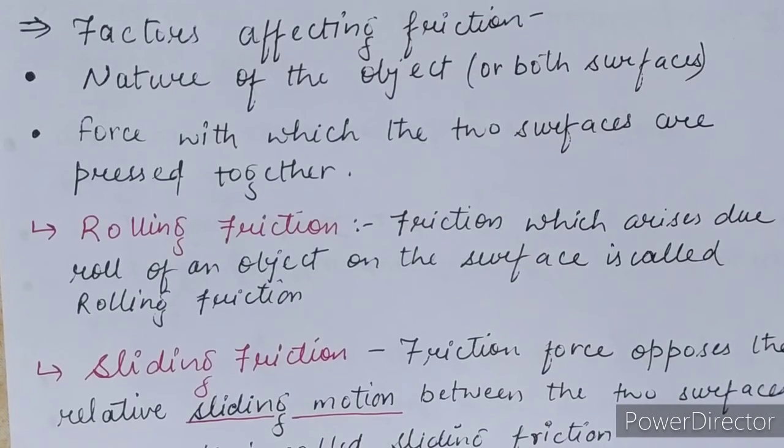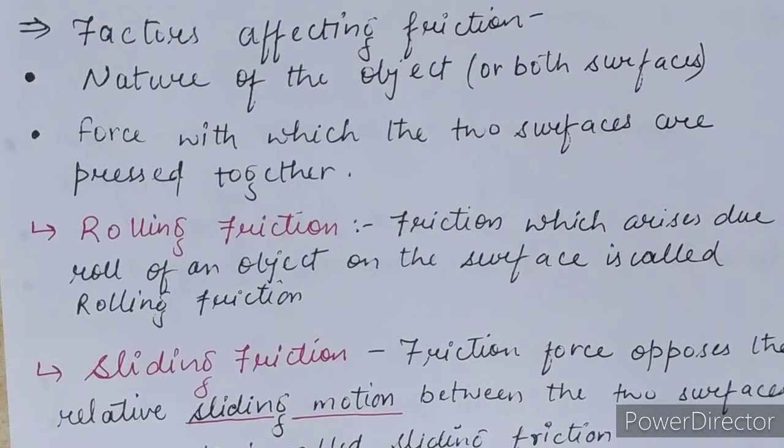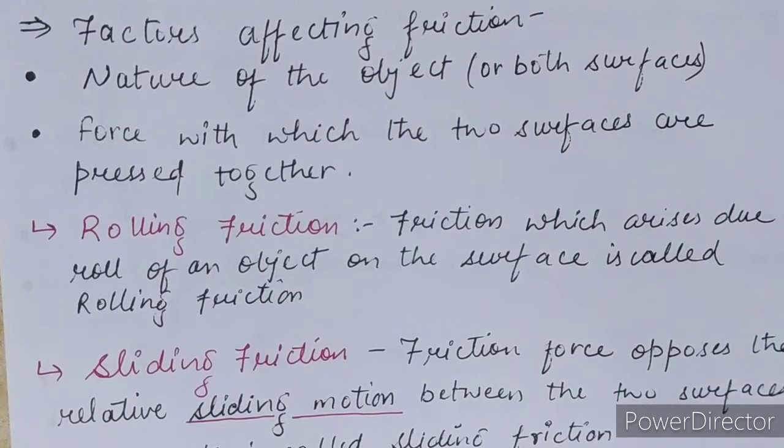For example, a car which is moving on the ground, or a ball. Suppose a football which is being played by players on the ground. The football creates rolling friction because it rolls on the ground. Similarly, the tires of a car roll on the ground, so they create rolling friction.